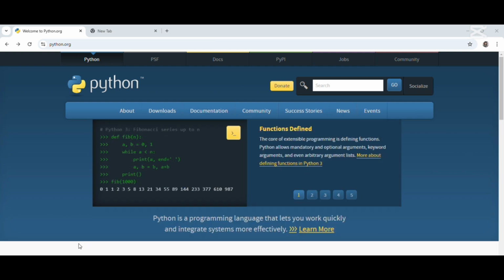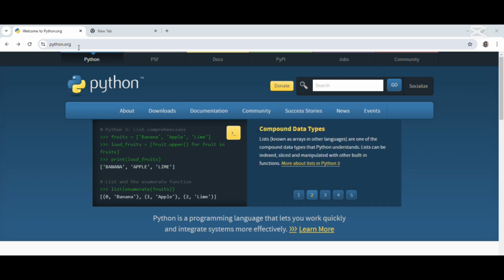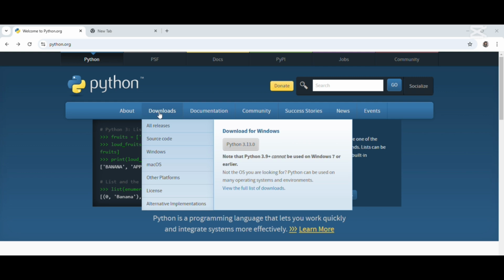So the first thing we are going to be doing is downloading Python on our PC or our laptop. You just go to your browser, open any browser of your choice, and type python.org. When you type python.org, just press enter. It is going to land you on this page as you're seeing. So you just need to click on download.